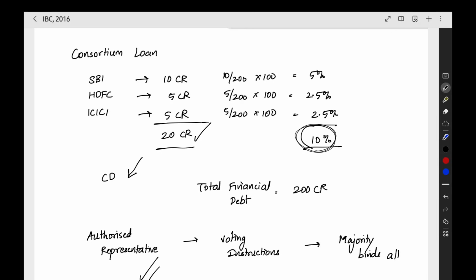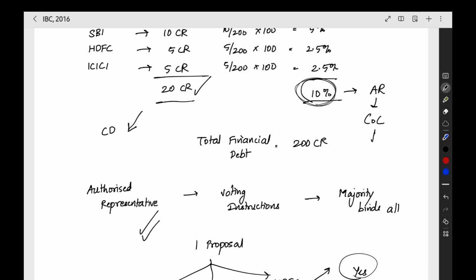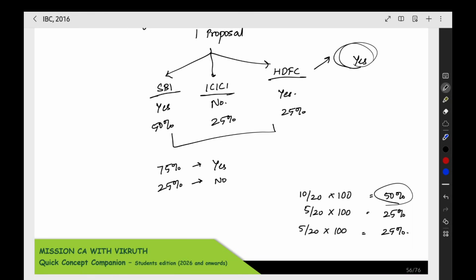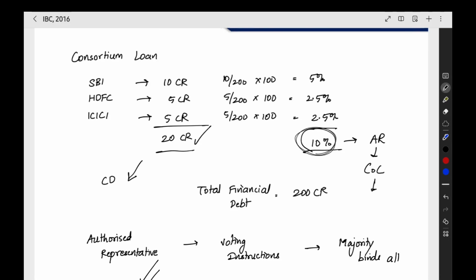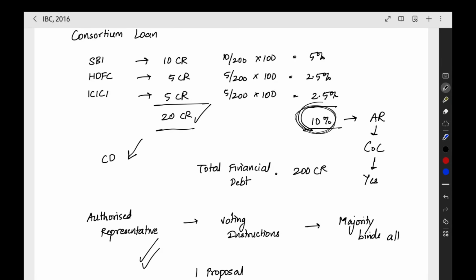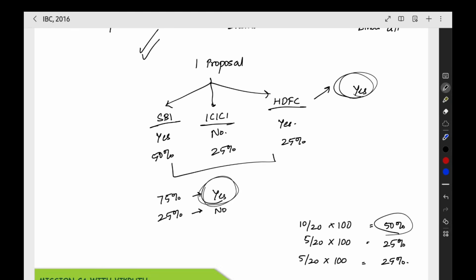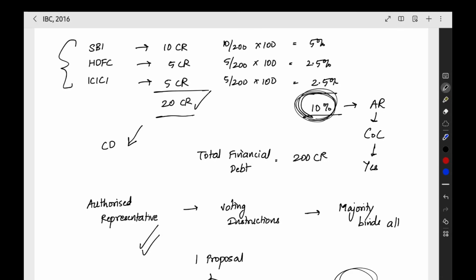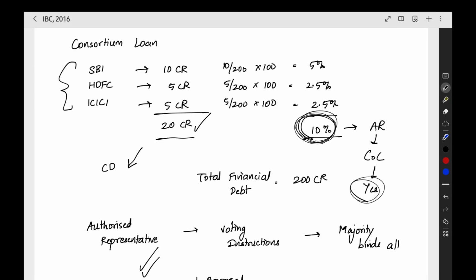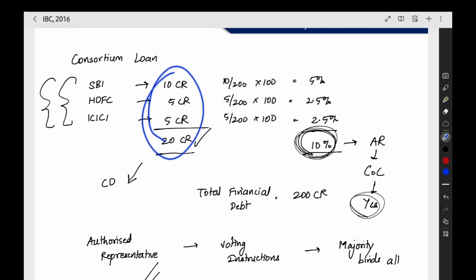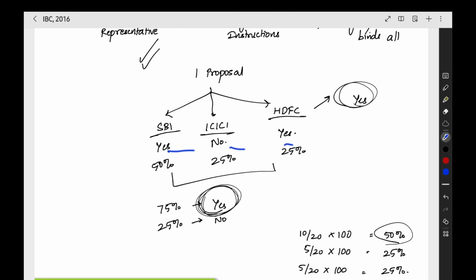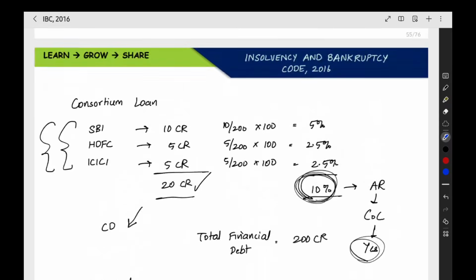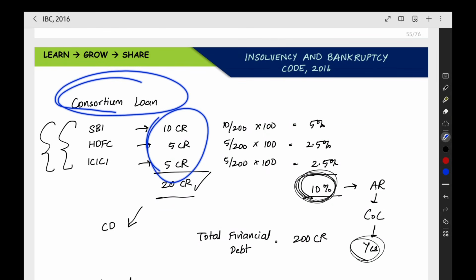Now for this entire 10%, the authorized representative will go to the meeting of the committee of creditors and he will vote yes, because yes is the majority answer. For the entire voting share of the three banks, he will take the answer of the majority and file that answer for all the three banks. So this is the rule here. We have to see the majority. These three people are giving different answers: yes, no, yes. We have to see who is the majority within the particular consortium loan based on the amount given.